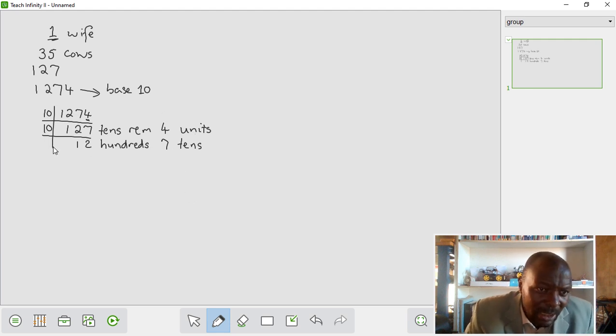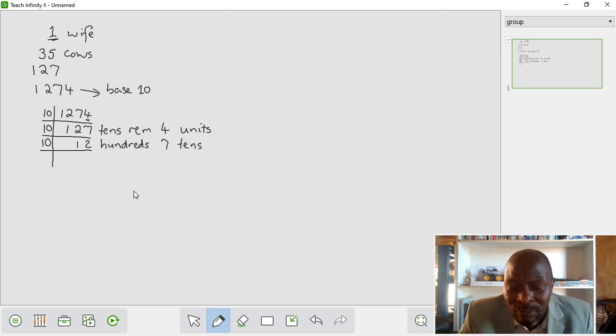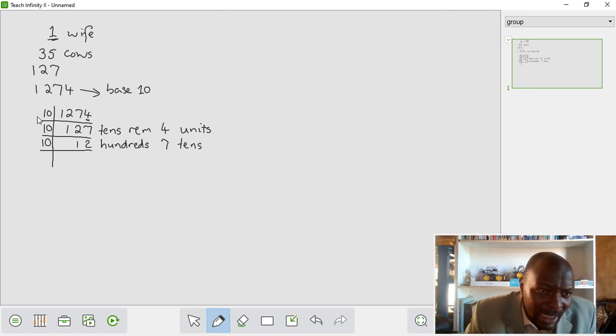Now I say, okay, do we find any set of tens? Now, if I look at the rational number, I'm actually dividing it by 10 3 times. That is dividing it by what? By 10 to the power of 3. At this stage here, this is dividing by 10. This will be 10 to the power of 1. At this stage here, I'm dividing by 100. It's like I'm dividing by 10 twice. And then it's like I'm dividing by 10 3 times.